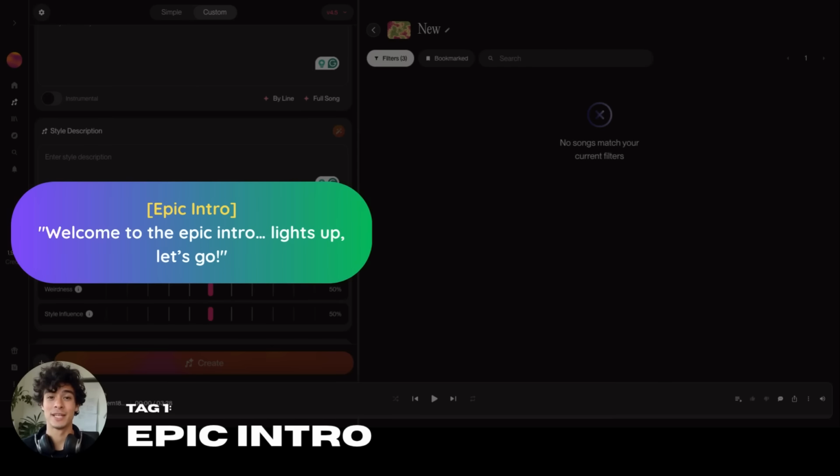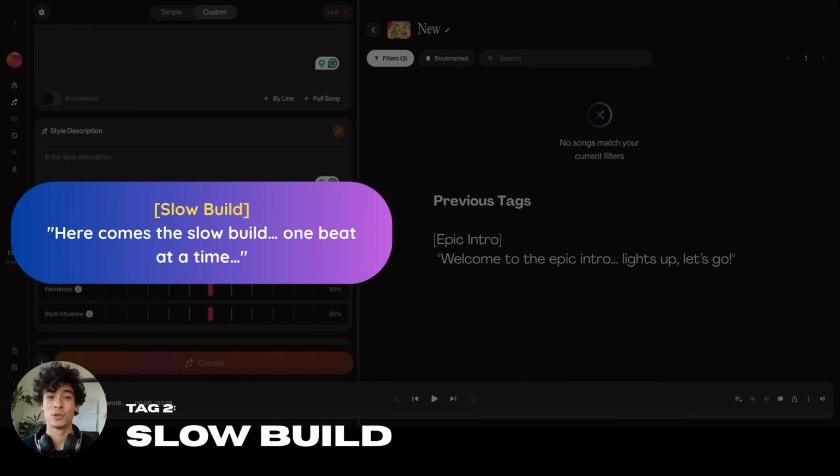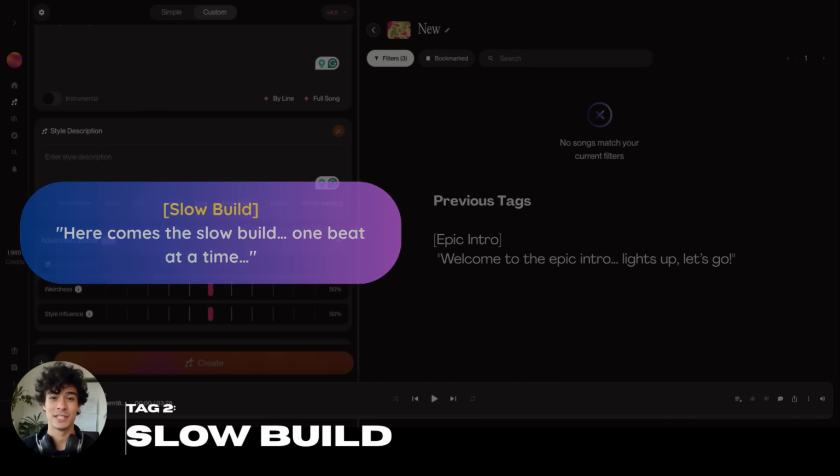First up is the epic intro tag. This tells Suno to open with something grand, dramatic, and attention-grabbing. Let's add this to play it later. Next, we have the slow build tag. This makes the music gradually rise in intensity, like it's getting ready for a drop. Let's add this in, too.